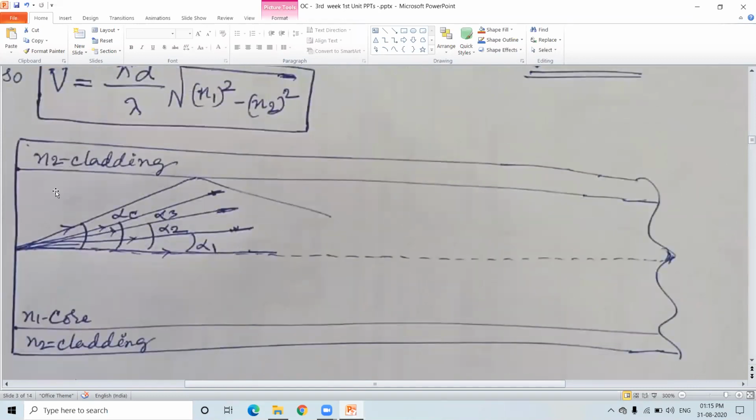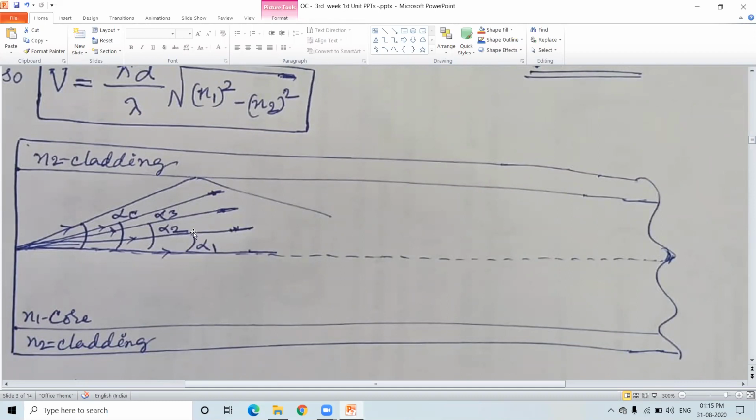Now please see, this is the core I have considered. There are 4 modes I have represented. The first one is the 0 mode, which is traveling along the central line of the fiber core.